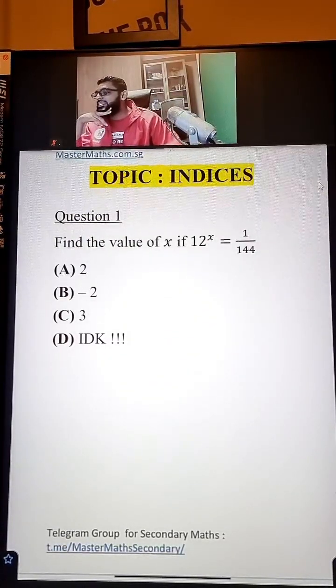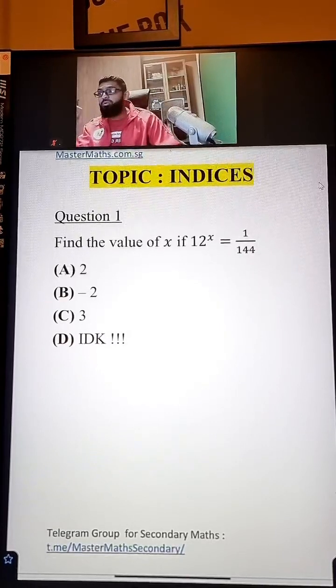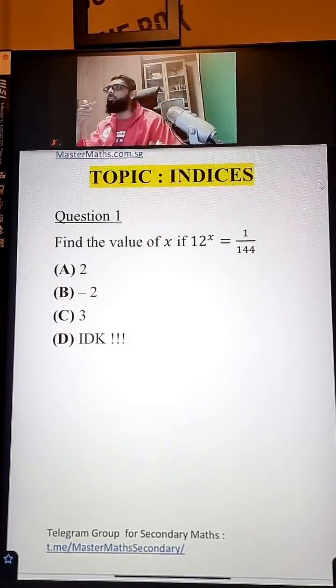So what is the answer? Very confusing. Okay, yes, I understand. Today my mission is to help you all on indices and simultaneous equations, these two main topics.